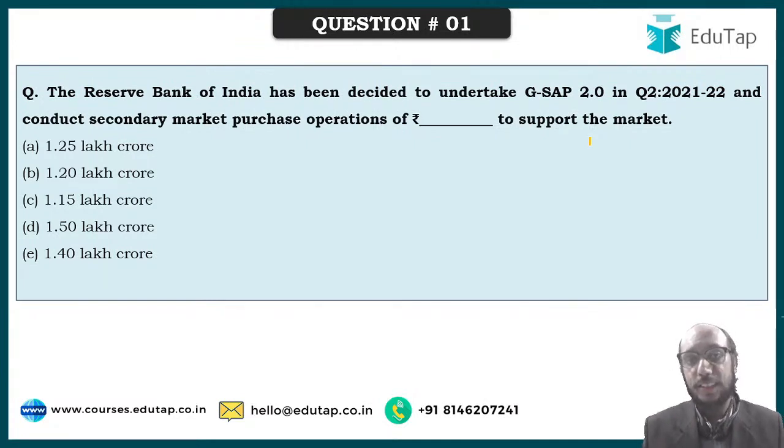Our examination is such that they ask you number based questions. So they don't just ask you any random number, they ask you numbers which are significant, which are important. So if the Reserve Bank of India is undertaking this kind of a massive program to stimulate the economy, to help the government in managing its debt, that is a very important number. You should know that number.